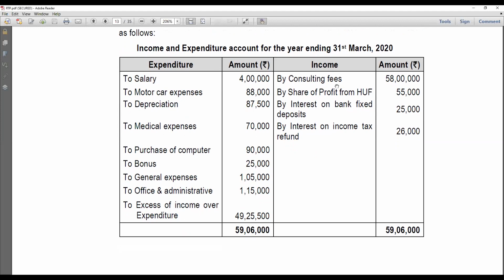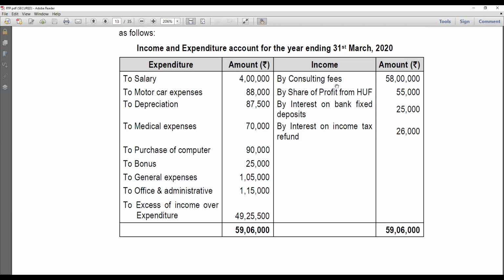So seeing first, the share of profit from HUF. So share of profit is exempt. Next, interest on bank fixed deposits. This should not be in the PGBP. So the income and expenditure account you will have to take as per PGBP, and this cannot be in your PGBP. This is income from other sources. The third is interest on income tax refund. Yes, it is taxable. Interest on income tax refund is taxable, which will again be income from other sources.